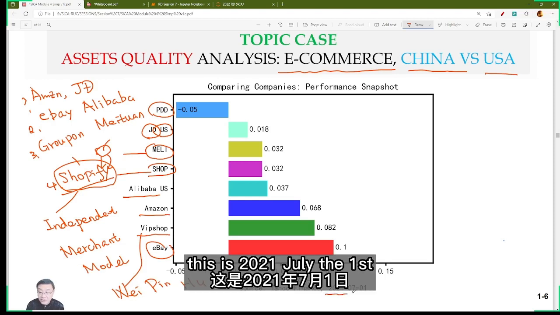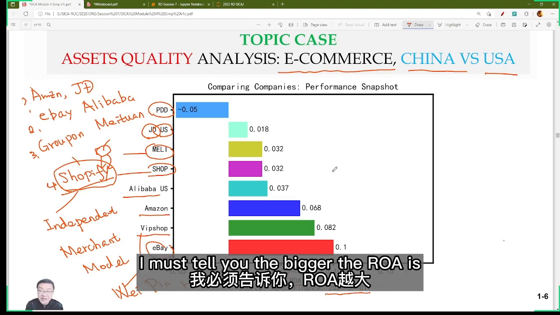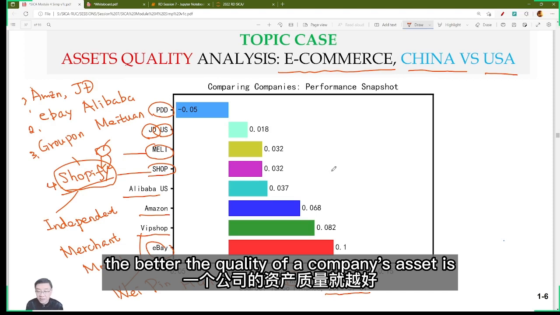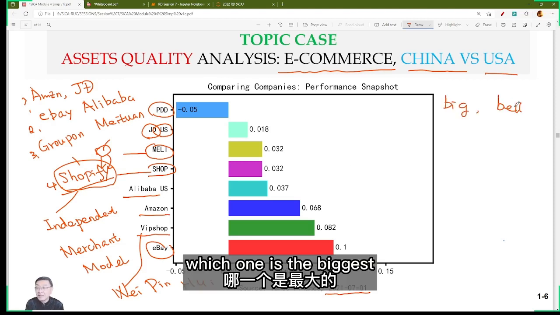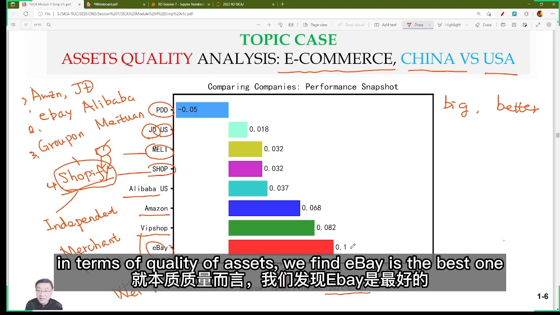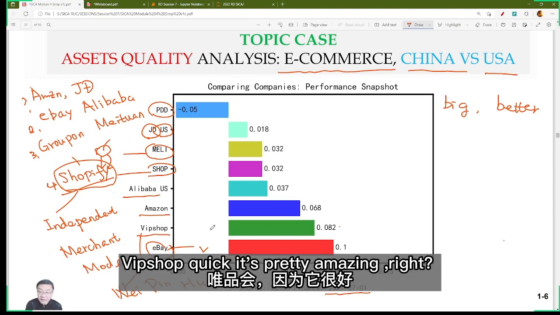This is 2021, July the 1st. Okay, we'll explain ROA later. I must tell you, the bigger the ROA, the better the quality of a company's assets. The bigger, the better. So which one is the biggest? In terms of quality of assets, we find eBay is the best one, followed by 唯品会.